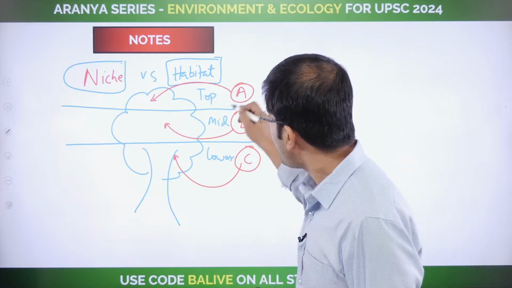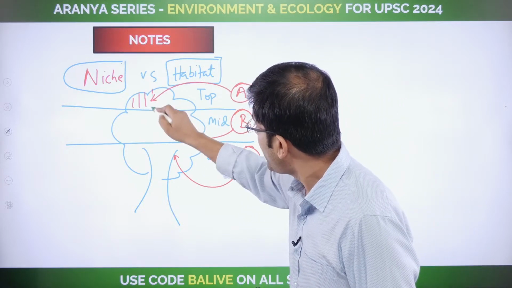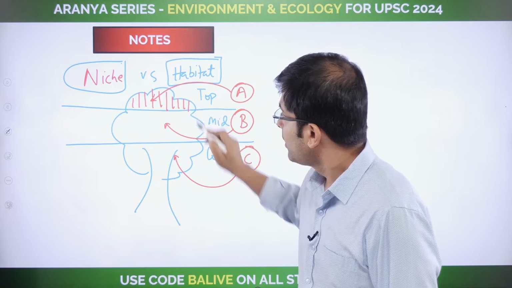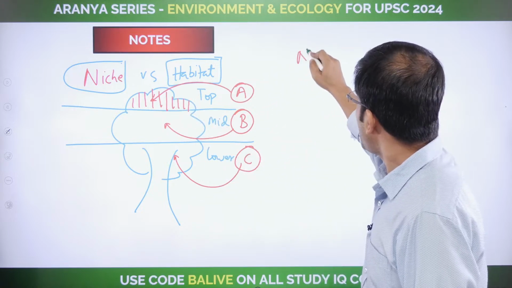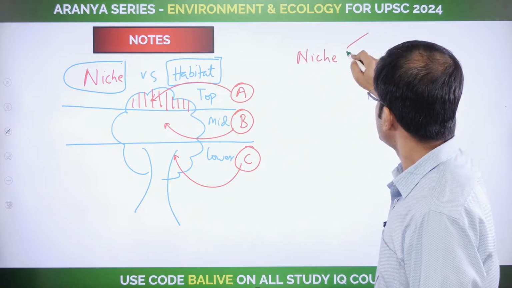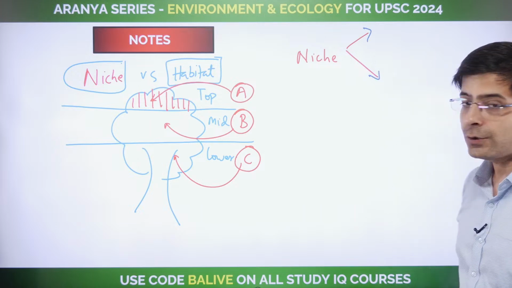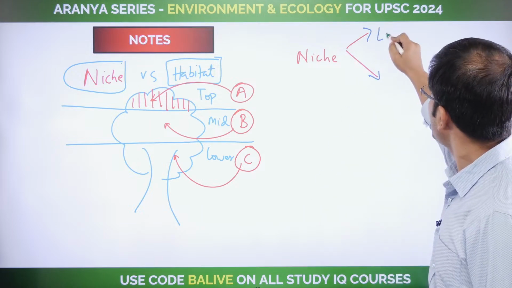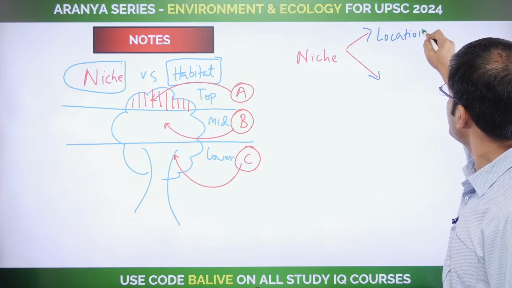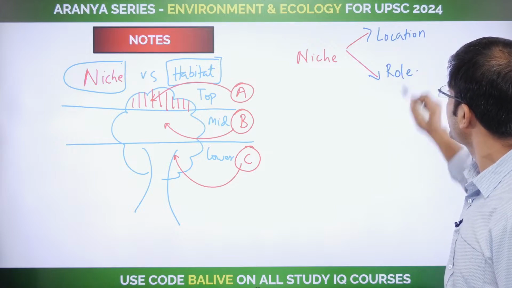That the niche of A is this upper part of the tree. Like I've told you, niche has 2 particular roles, and you will remember this because that is how the UPSC examination will question you. Niche is to do with 2 things: number 1, the location, and number 2, the role.